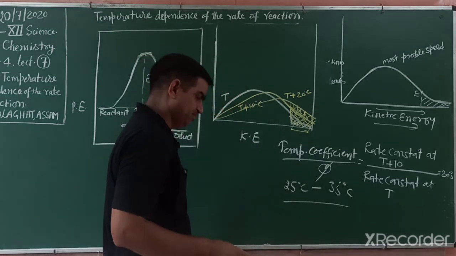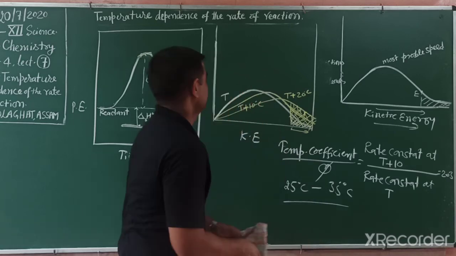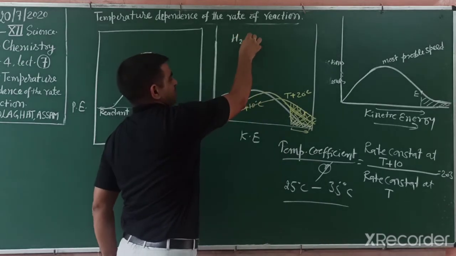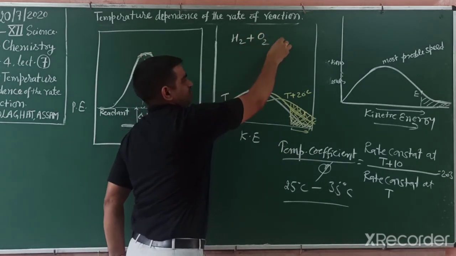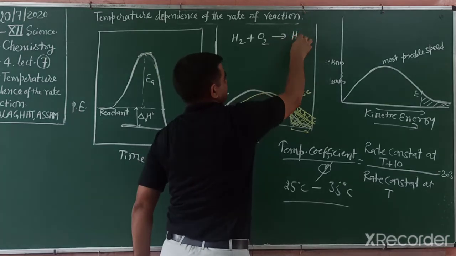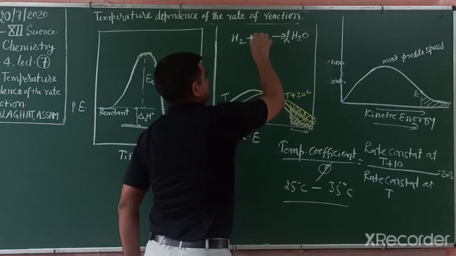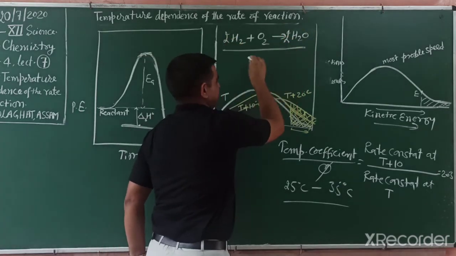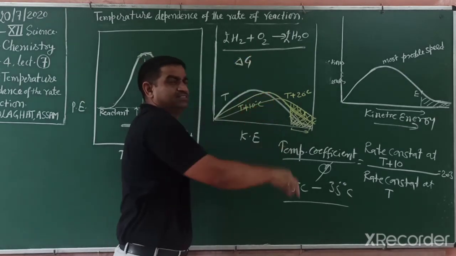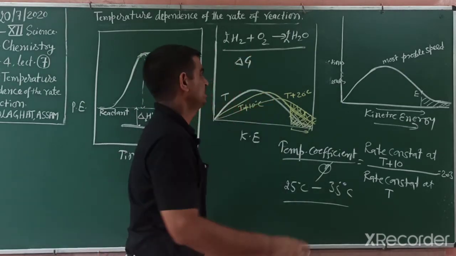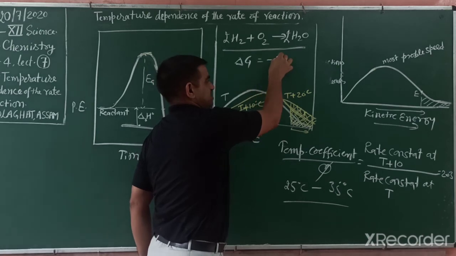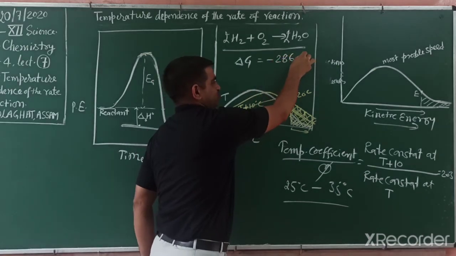Another example: the reaction of hydrogen and oxygen that converts into water. If you balance this reaction, delta G is negative, that is minus 286 kilojoule per mole.